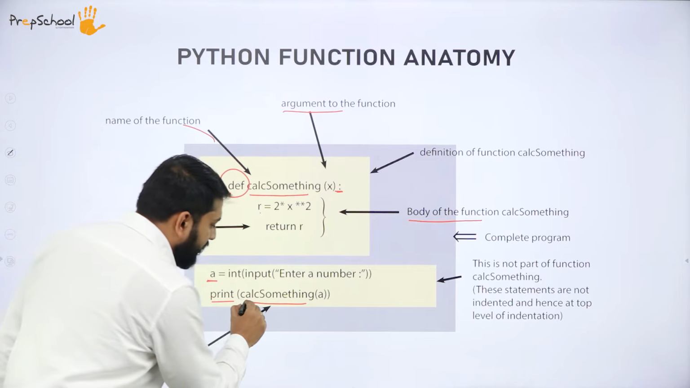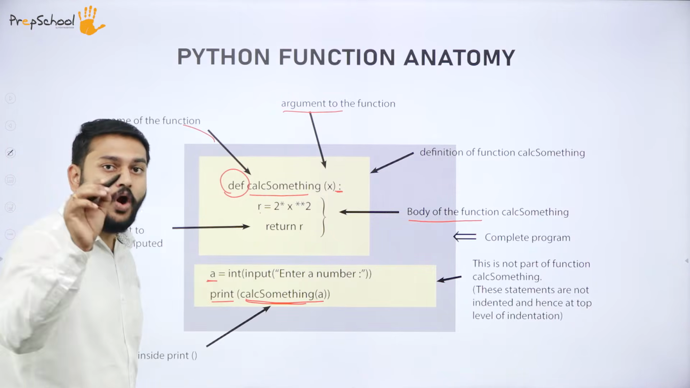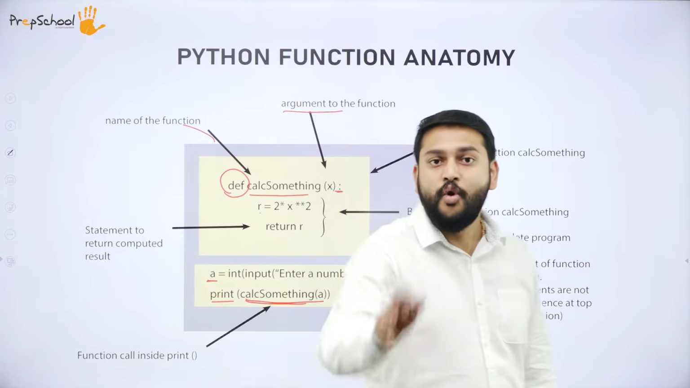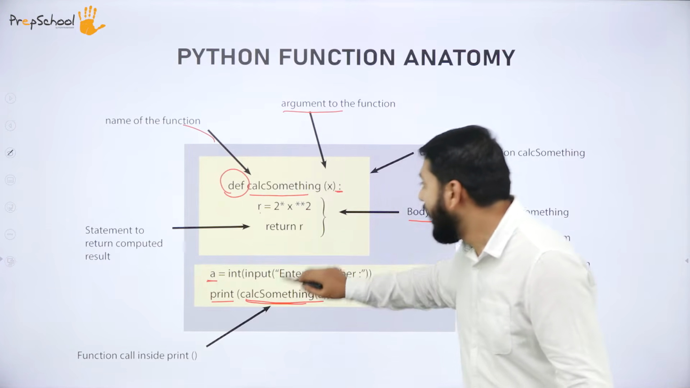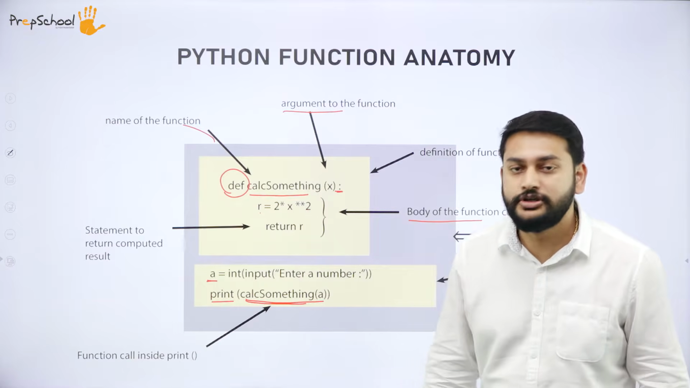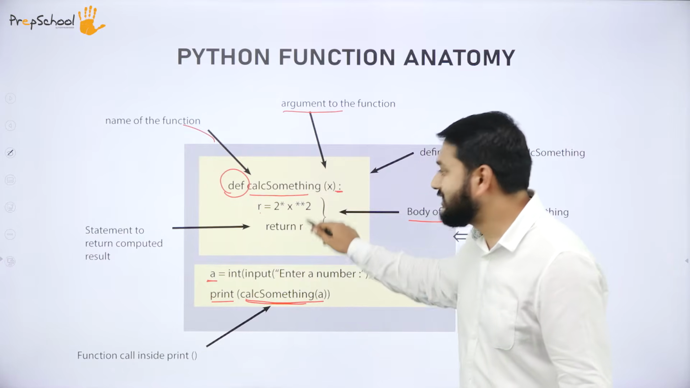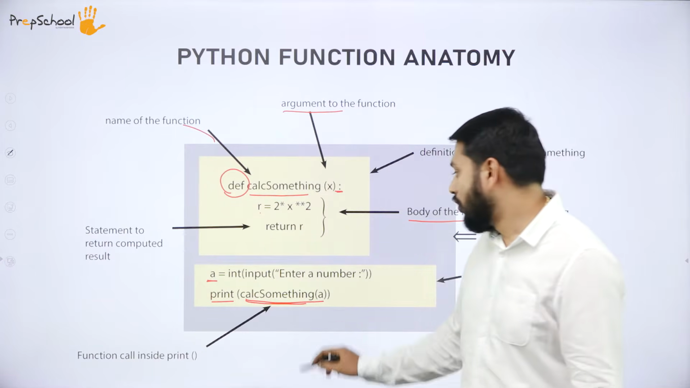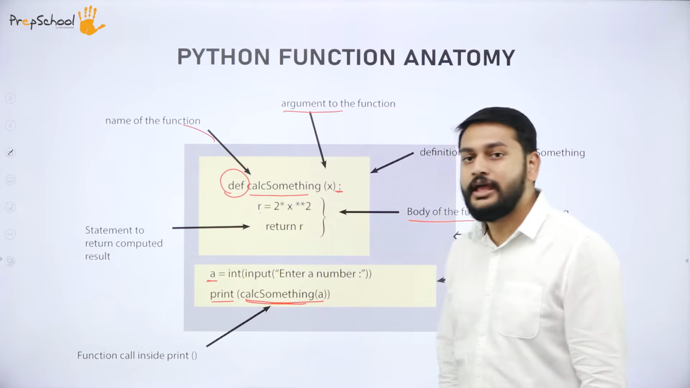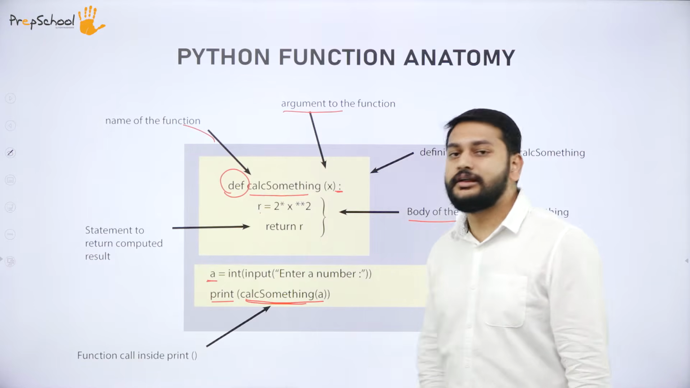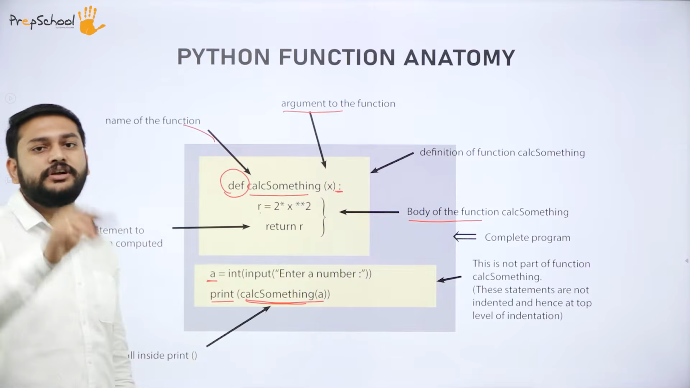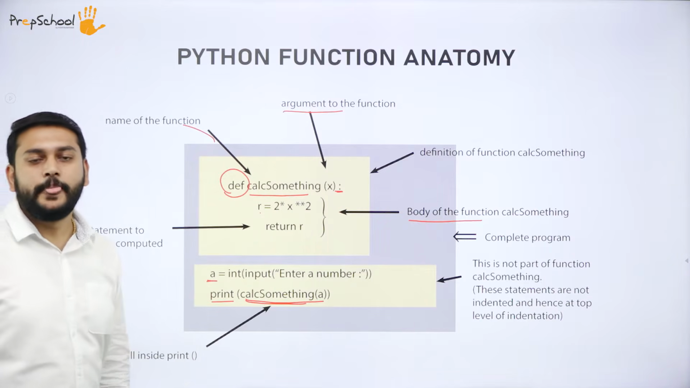So guys, this statement is what I will call a function call. Here exactly I am calling this function. In this position these statements are getting executed. What is this a? The a value will be passed to x. That x value will be calculated and r will be returned to all of you. Right now please don't worry about all these things. You just have to understand the different parts of the function.